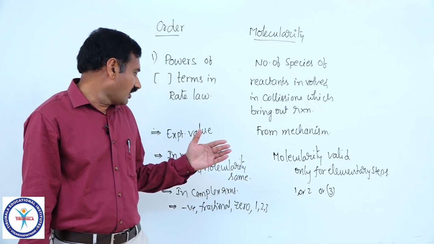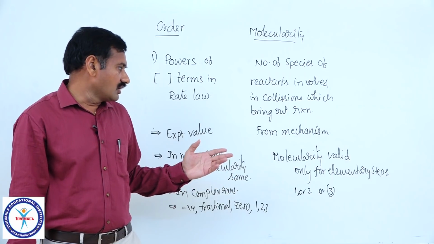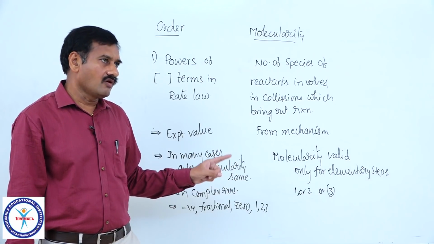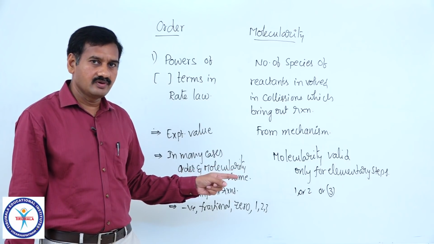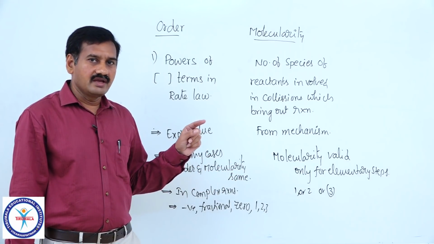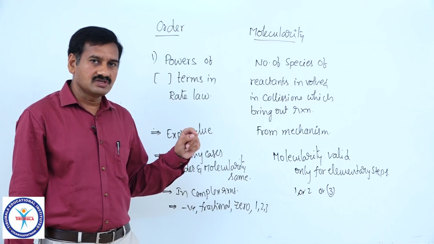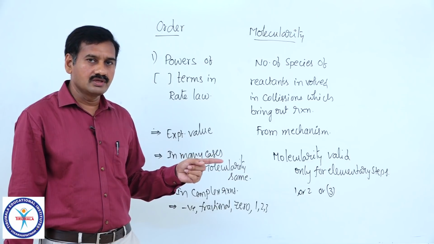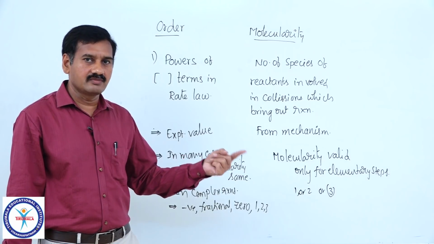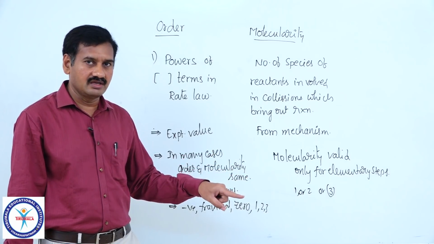And in case of complex reactions, molecularity has no meaning for the overall reaction. Molecularity is always valid for an elementary step. If an elementary step proceeds with the lowest rate, that is called the rate determining step. The number of molecules of reactants involved in that rate determining step is called its molecularity.